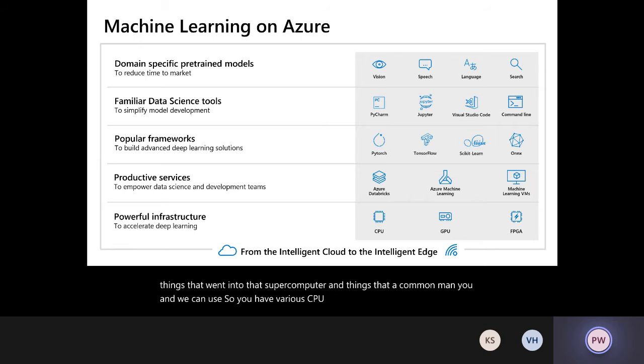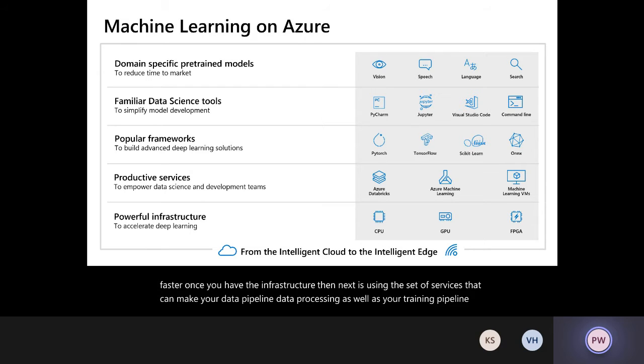VMs with GPUs, and you also have options to train your models on GPUs, not just single GPU VMs, but even on clusters of GPU VMs, as well as you can, once your model is trained, deploy it on specialized hardware like FPGAs, which make inferencing much faster. Once you have the infrastructure, then next is using a set of services that can make your data pipeline, data processing, as well as your training pipeline quicker.